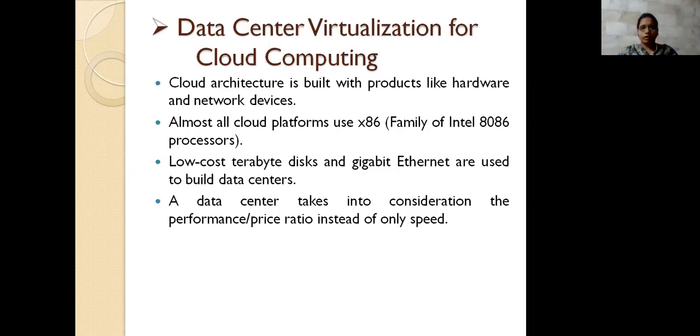What we are using here is represented in the cloud platform. The cloud platform we are using here is x86, which is the family of the Intel 8086 processors. Coming to the storage of the cloud, there is a low cost here because you are not maintaining anything. But when specifying the providers, they have to maintain low-cost terabyte disks and gigabyte Ethernet to build the data center. It is not an easy task to build a data center. What we need is low-cost terabytes, and gigabyte internet should be there to process all these things.